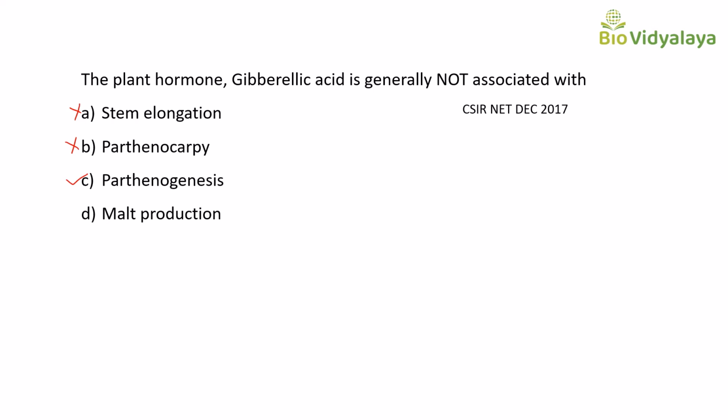Next is malt production. This is also the function of gibberellic acid. One of the steps of malt production is germination. We know that in germination, gibberellic acid is involved, isn't it? This gibberellic acid treatment increases alpha amylase content of germinating seeds, and such germinating grains give good quality malt to brewing industries. Example, barley. Okay. So this is also the function of gibberellic acid. So this is not correct. So the correct answer is option C, parthenogenesis.